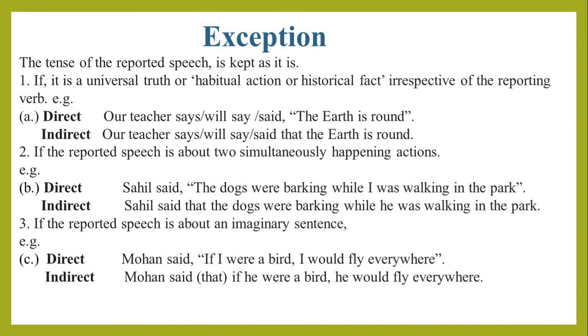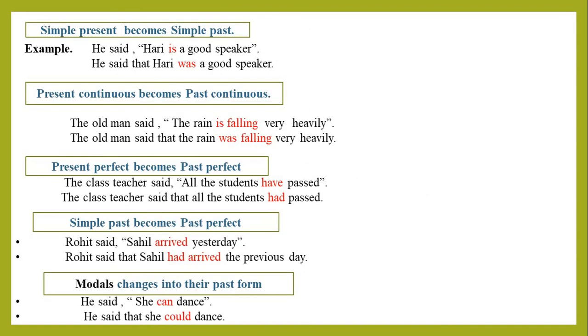So, I think you will be able to know the exceptions. The rules of converting direct narration into indirect narration. And the first one is simple present becomes simple past. He said Hari is a good speaker. He said that Hari was a good speaker. Present continuous becomes past continuous. The old man said the rain is falling very heavily. In indirect, the old man said that the rain was falling very heavily.